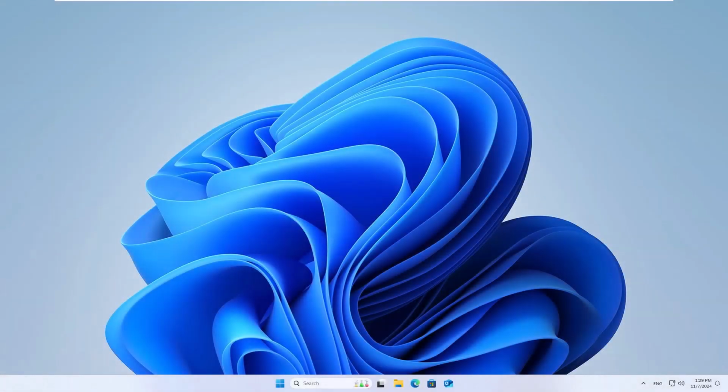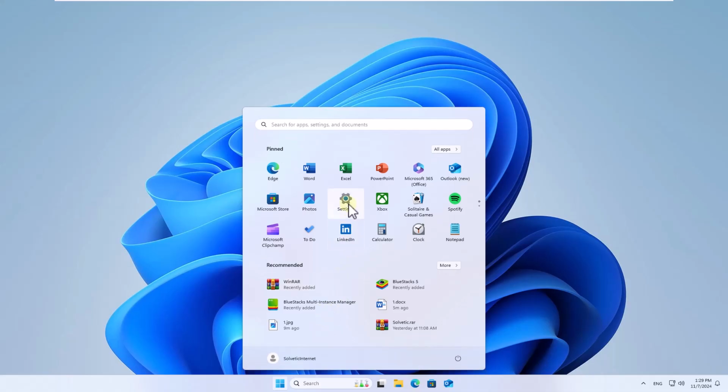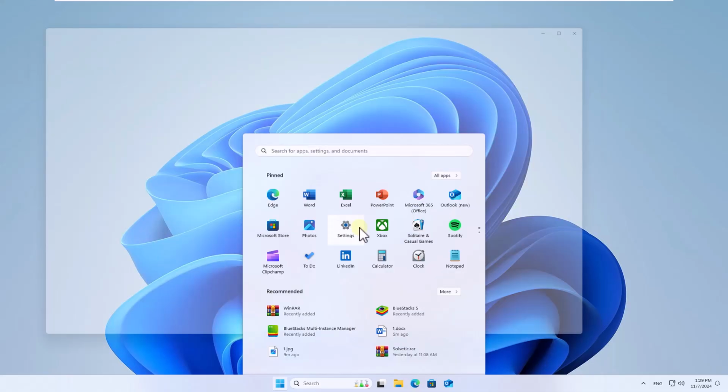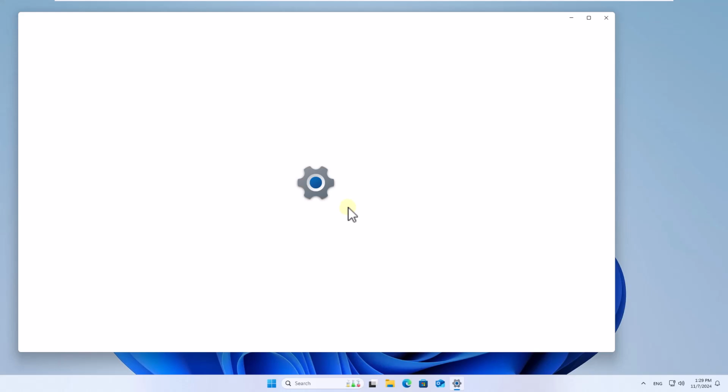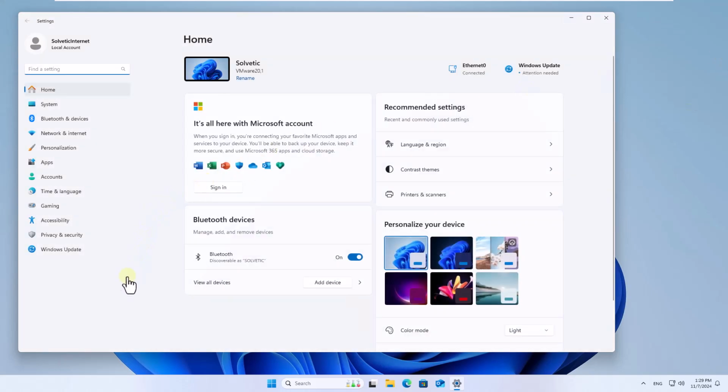Today in Solvetic, we will see how to fix black wallpaper dual monitor. We will access settings from start. There, we go to the personalization section.